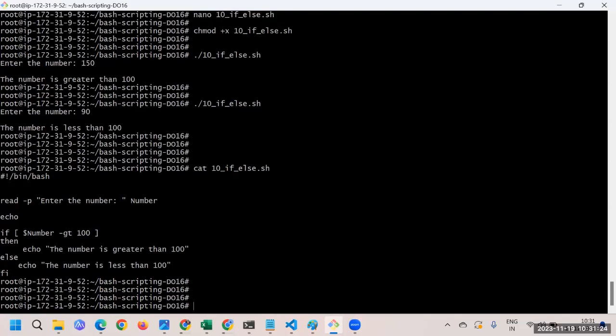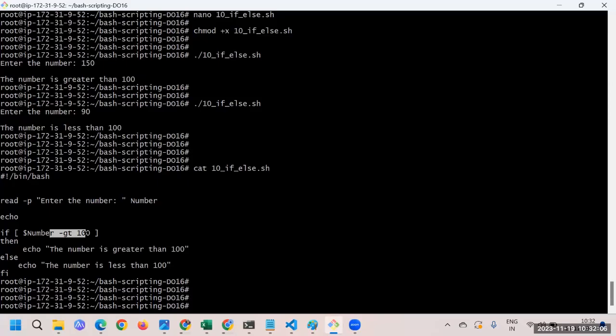So this was the basic example that we have understood. Now we'll take a little more advanced example. Just assume that here in this case it's very straightforward. We were interested to understand whether the number is greater than 100 or less than 100. But let's say you have multiple conditions like this: if it is greater than 100, if it is between 100 to 500, if it is 500 to 1000, and then maybe greater than 1000. Something like that, you have the condition.